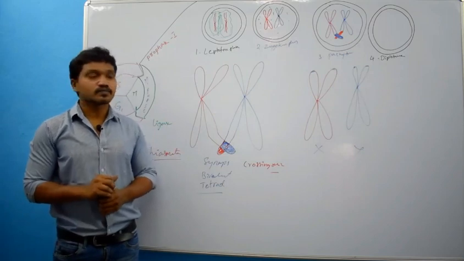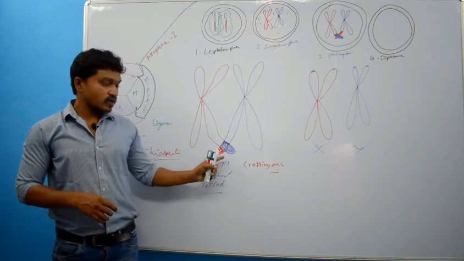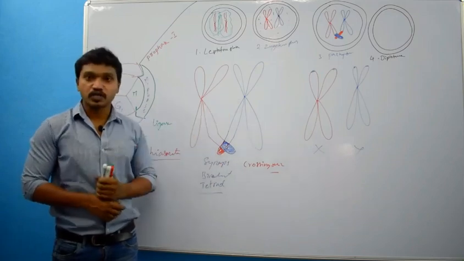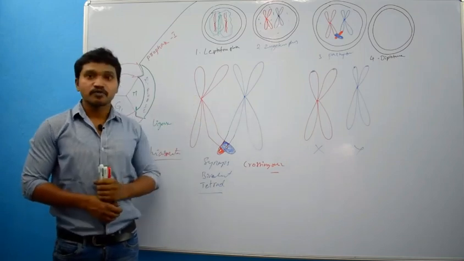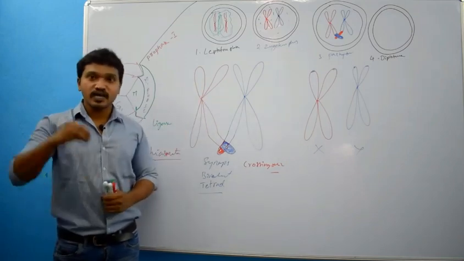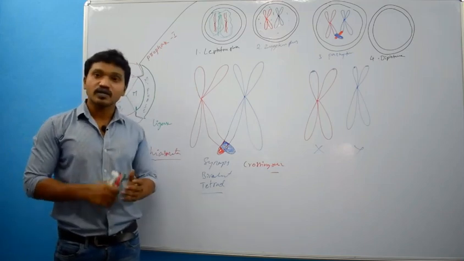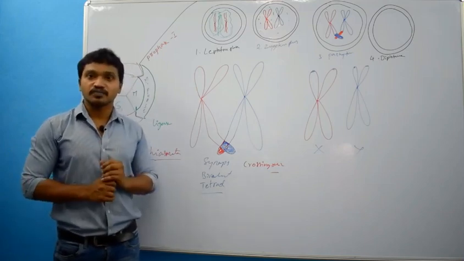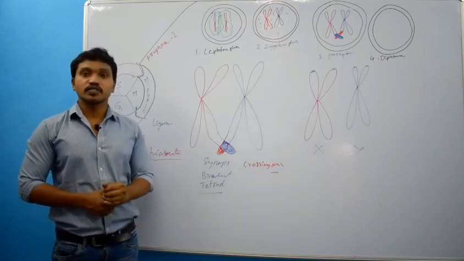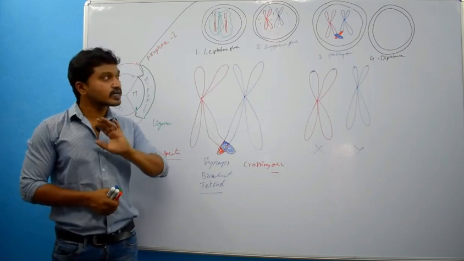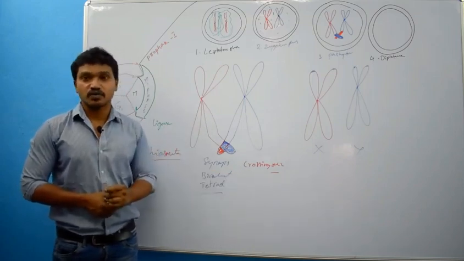Because of that, in some textbooks, this crossing over is explained in diplotene phase. Why? If chromosomes are in synaptonemal protein complex, all these changes we cannot see properly. Once the synaptonemal protein complex is removed, we can clearly see the chiasmata and crossing over.